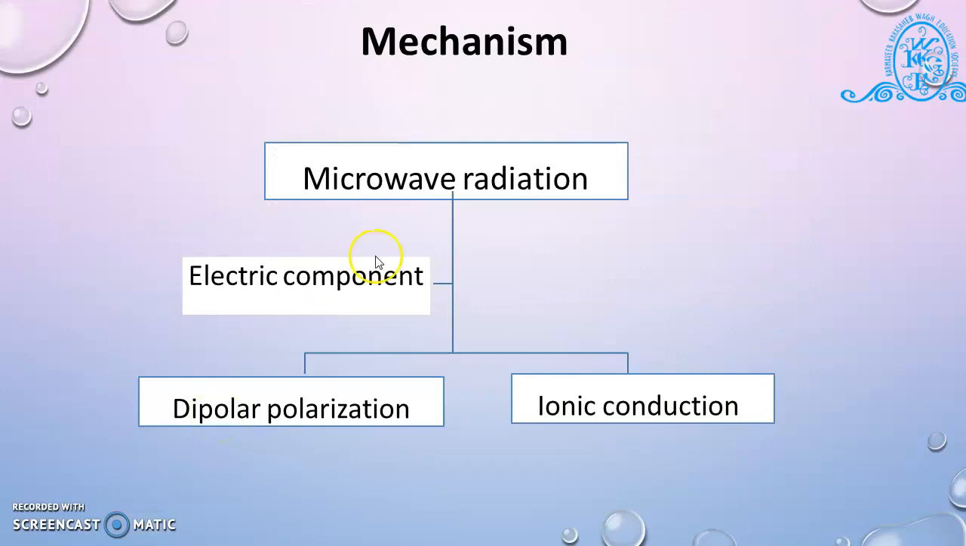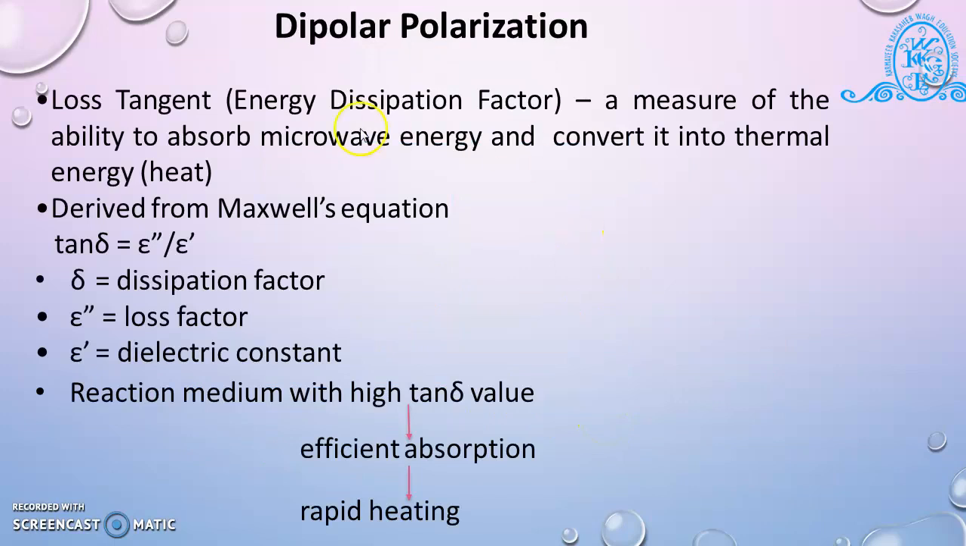Next is the mechanism. When microwave radiation passes through the compound in which the drug product is present, it produces two types of mechanism, that is dipolar polarization and ionic conduction. We see this step by step. First one is the dipolar polarization mechanism.